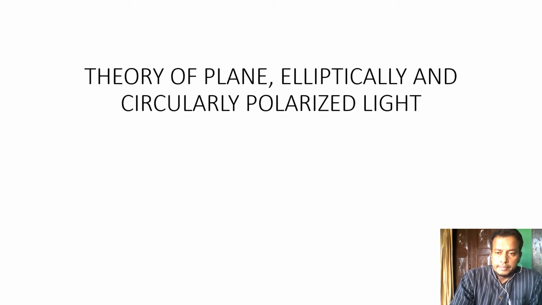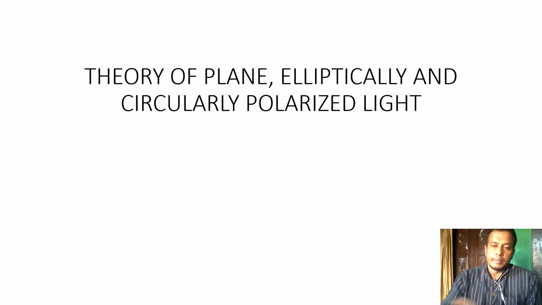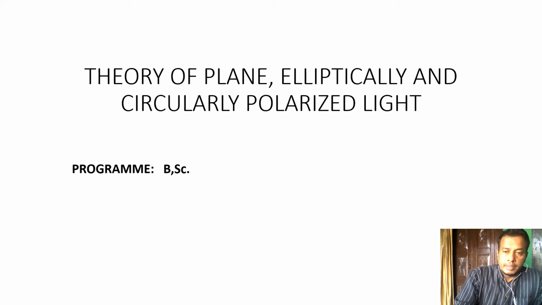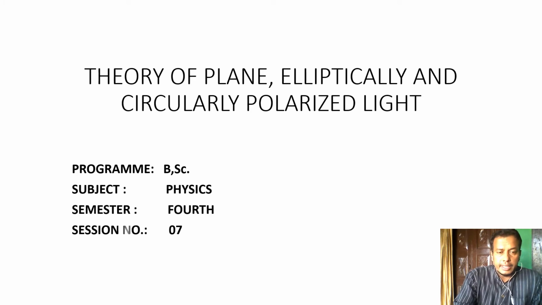I am Brother Pires. Today let's discuss the theory of plane polarized light, elliptically polarized light and circularly polarized light, and how these three types of polarized light can be produced, explained on the basis of theory. This topic comes under the fourth paper of physics of Davangere University. This is session number 7.